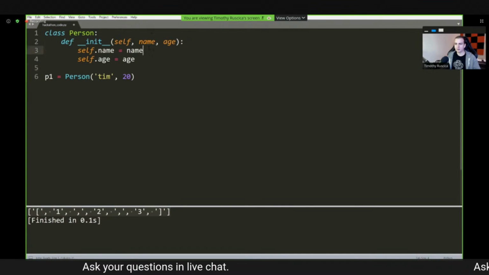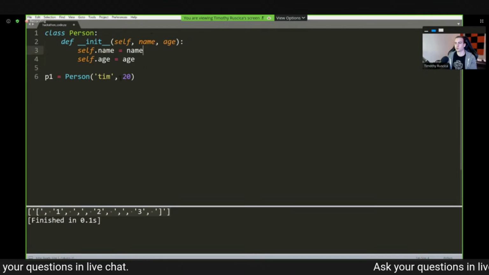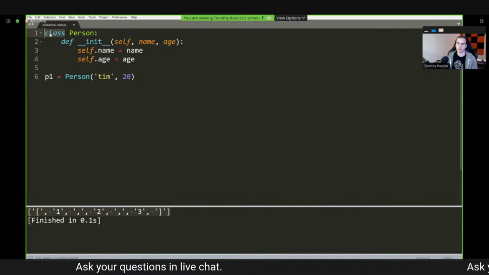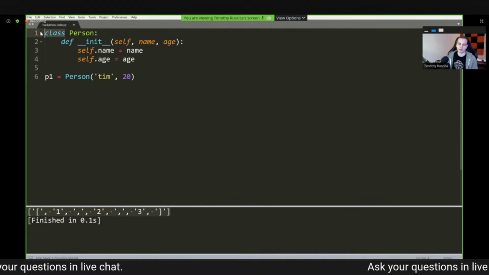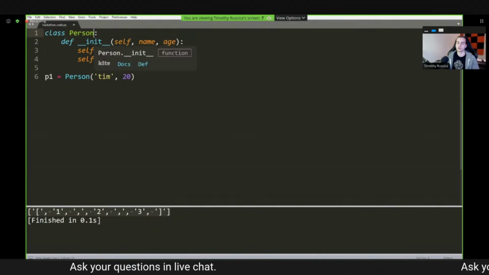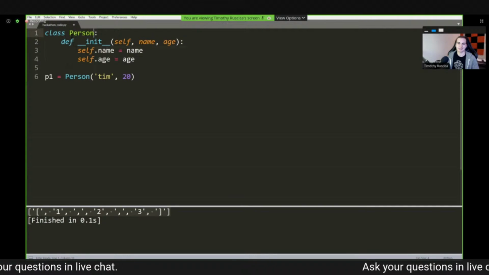So now, let's actually get into the syntax of this and discuss how this works. So what I did is I defined my person class. When you create your own custom classes, you start with the class keyword, like the actual word class here. Then you make a name for your class, and the casing or the style in which you should write this name is what's known as Pascal case.